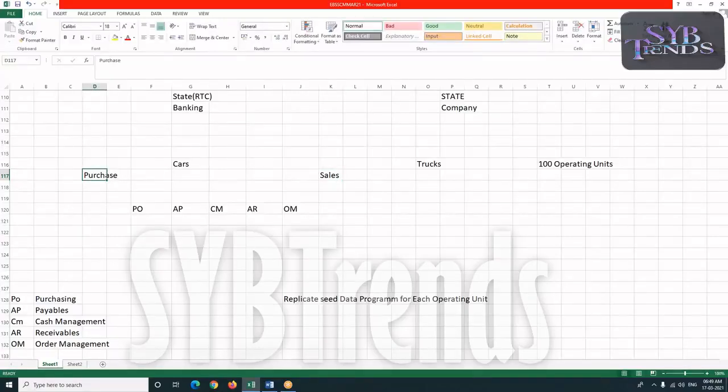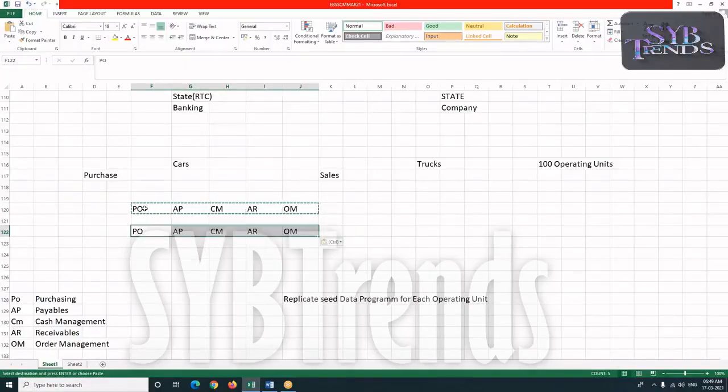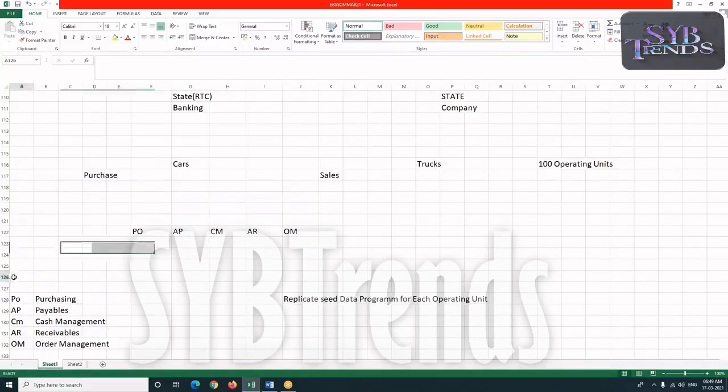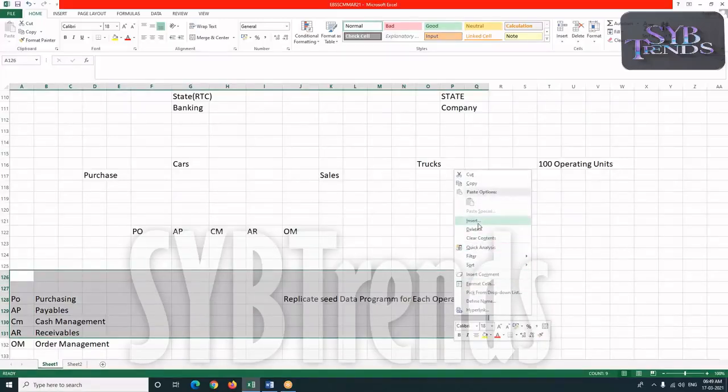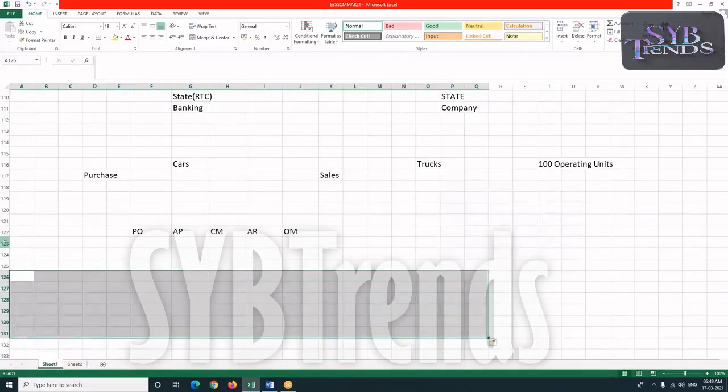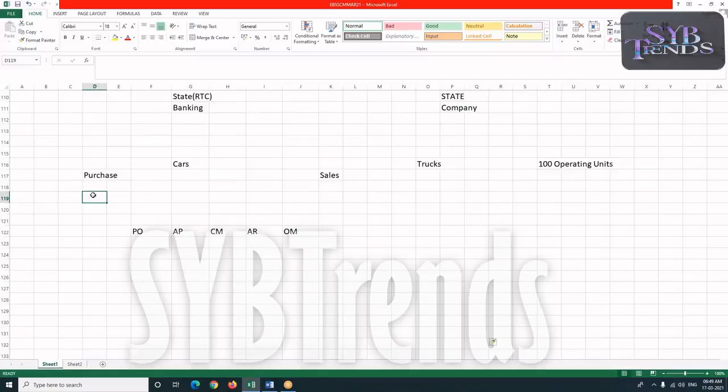So here, as a part of this purchase transactions, we create these purchase transactions against whom? Against suppliers, right?